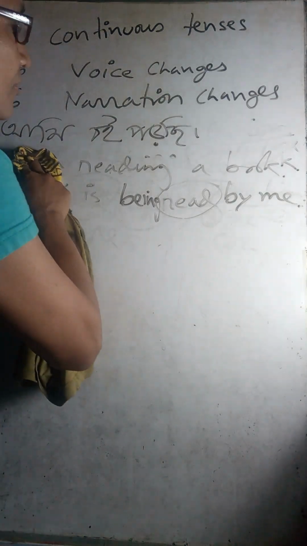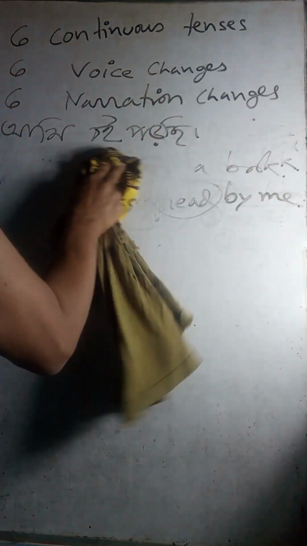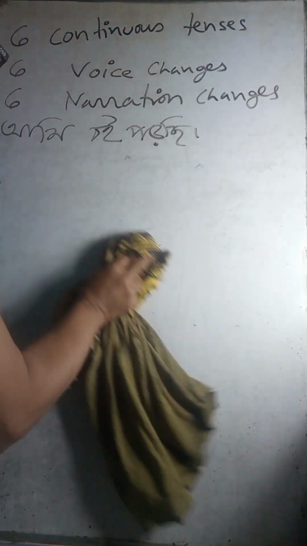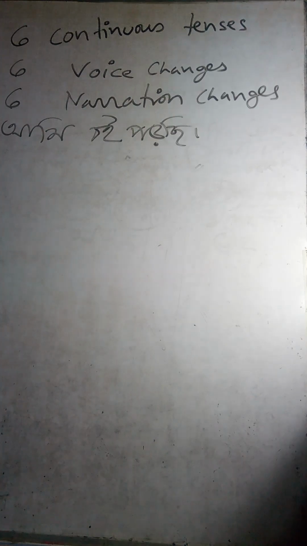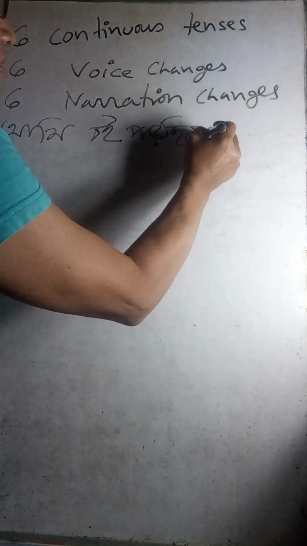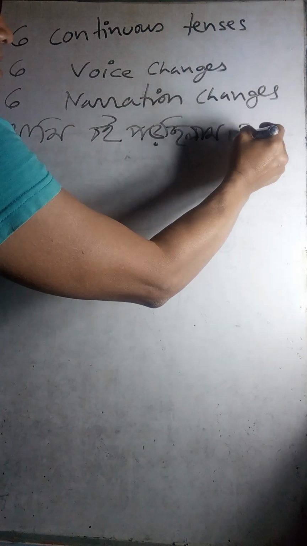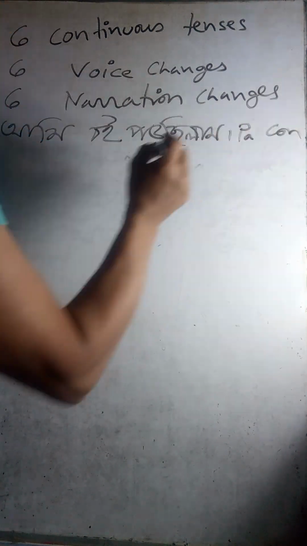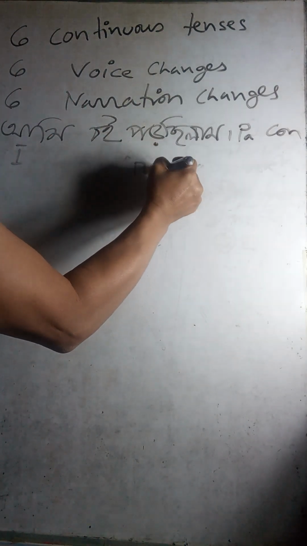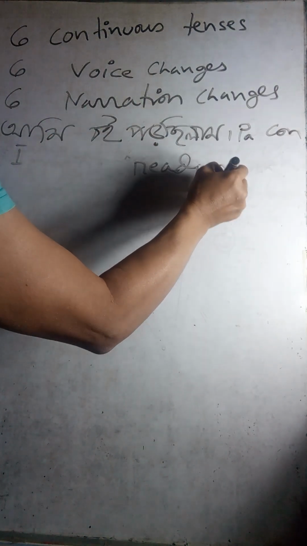Similarly, you can also do narrations, but we come to narration later. Suppose পড়ছিলাম. So this is past continuous tense. So I reading a book.